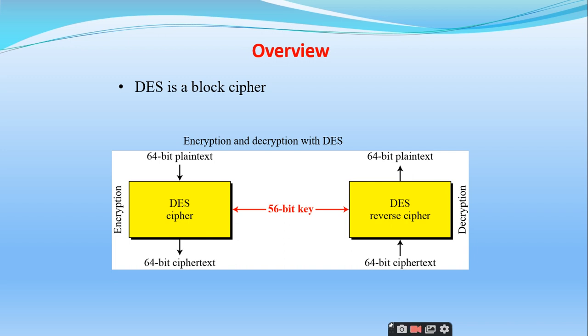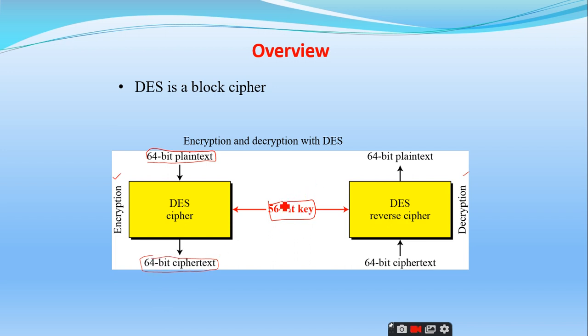So this is the DES block cipher. As I told, DES is a block cipher and it is a symmetric key cipher. That is the reason why the same 56 bit key is used both for encryption as well as decryption, right? That is what symmetric key cryptography is. So you can observe here that the DES cipher takes the 64 bit plain text, and after doing a lot of calculations inside this DES cipher, it will generate a 64 bit cipher text.